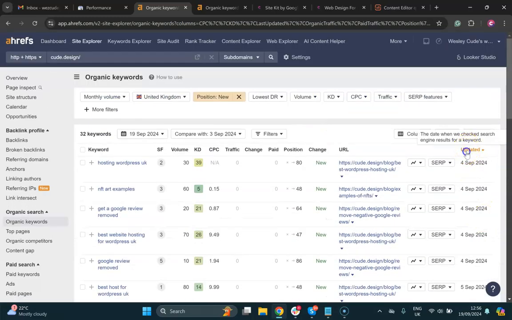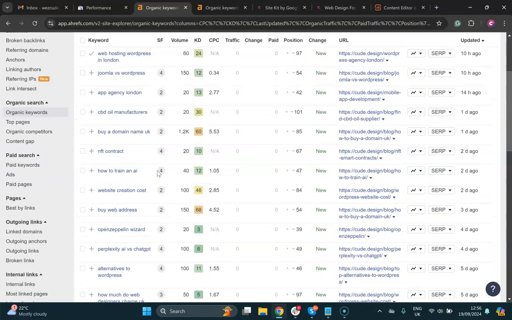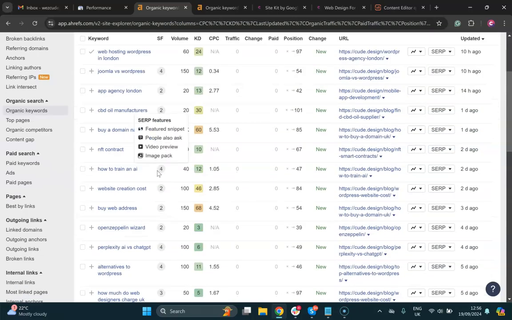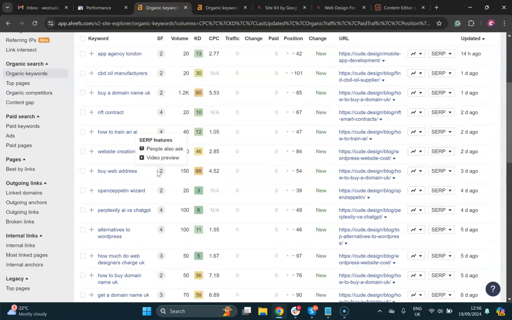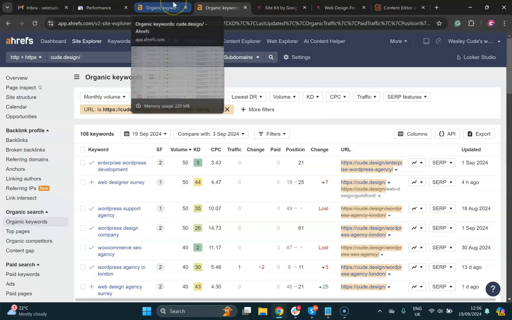So two search terms related to my actual service pages, which is interesting. It sucks right now because we can't see up-to-date data, because I don't think the website was syncing with Google Search Console for the last few days. But looking at Ahrefs, it looks pretty bleak, to be honest.